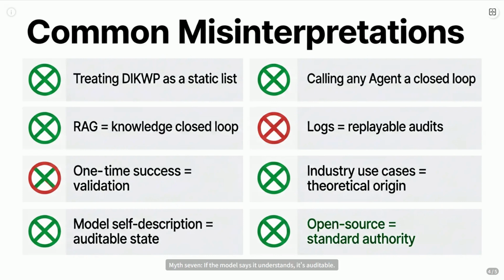Myth 7, if the model says it understands, it's auditable. Words aren't proof of state. Myth 8, open source code automatically sets the standard. Nope, standards need clear boundaries, evaluation, and documentation. These misinterpretations are dangerous because they lead to false confidence in systems that aren't truly governed.